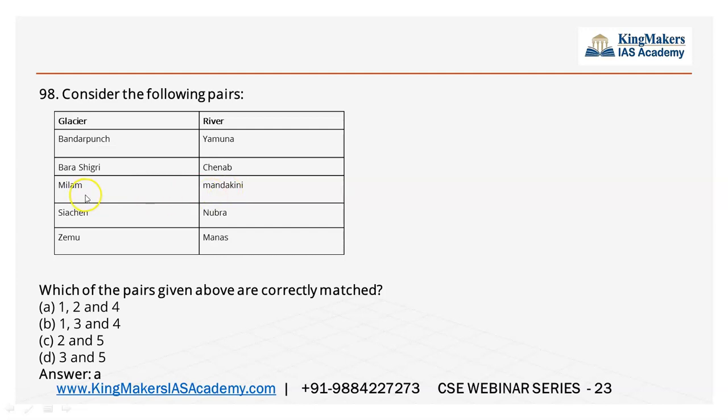Milam Glacier is mostly in the top, Mandakini River is down. So I have a doubt, but still I will not attempt this question, because it is a factual question. If I make it wrong, I make it wrong. So I will skip all these questions. I don't take risk in a very factual question.